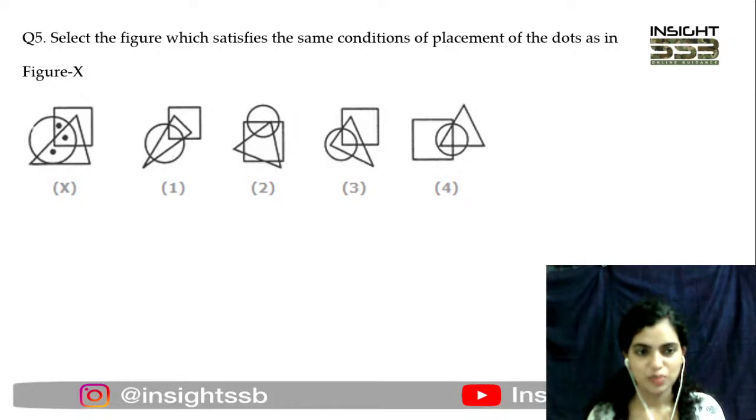Right. Moving to question number 5. This one is a little bit easier as compared to the previous one. So I expect that you'll come up with the answer rather quickly. 3 dots, very easy. Just tell me what would be the answer here.